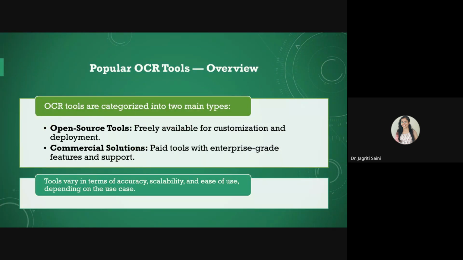Some of the most popular OCR tools that I can highlight here are generally categorized into two sections. Some are open source tools that are freely available and you can use them easily. And there are some commercial solutions also that are preferably used by enterprises or businesses to deal with their specific sensitive data.